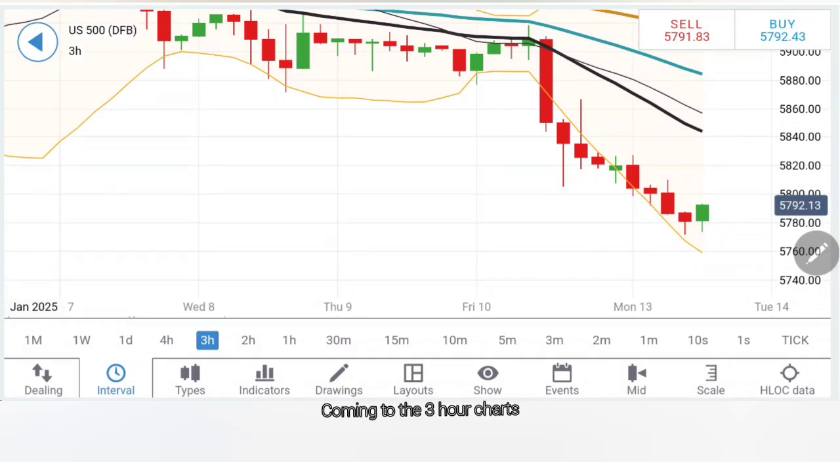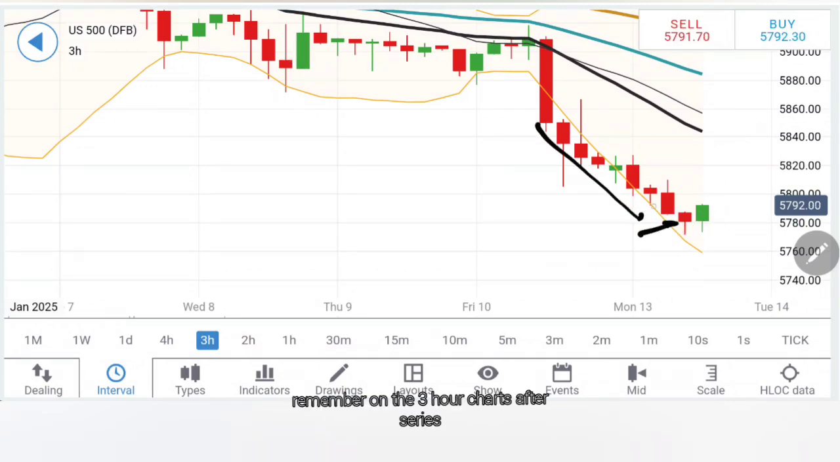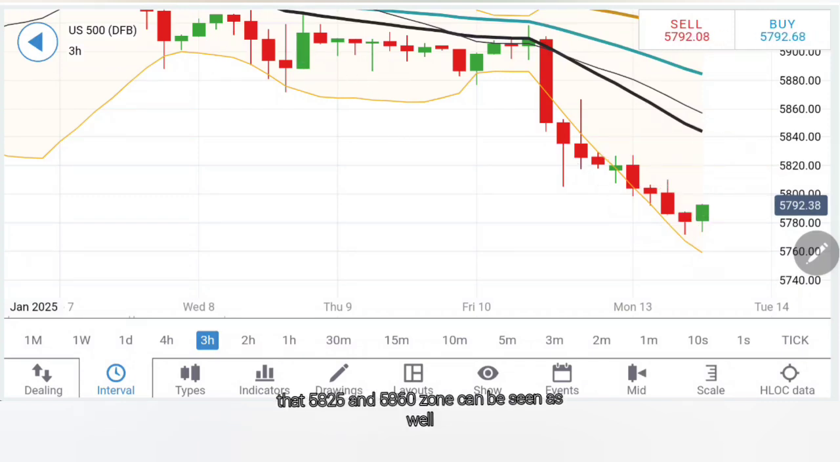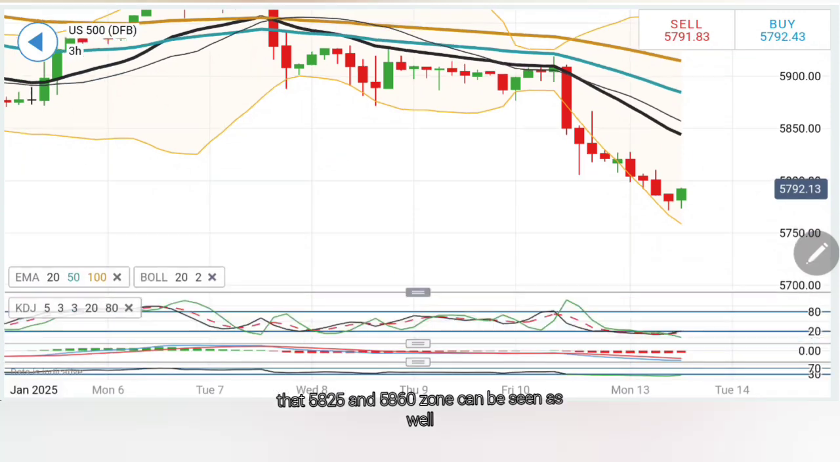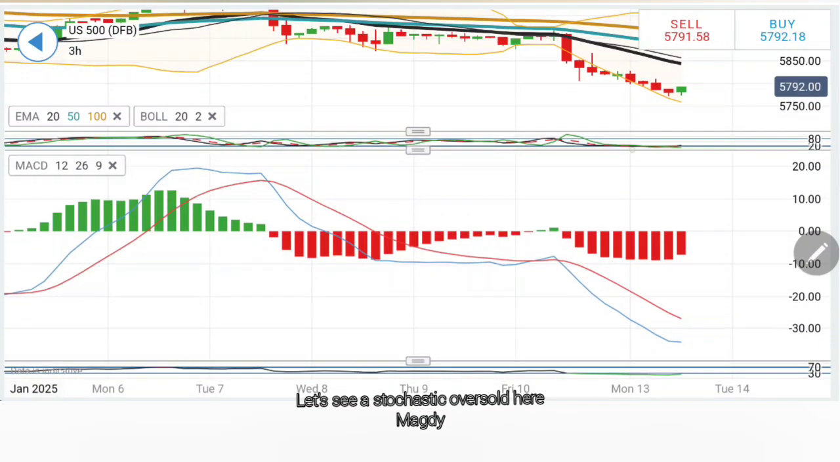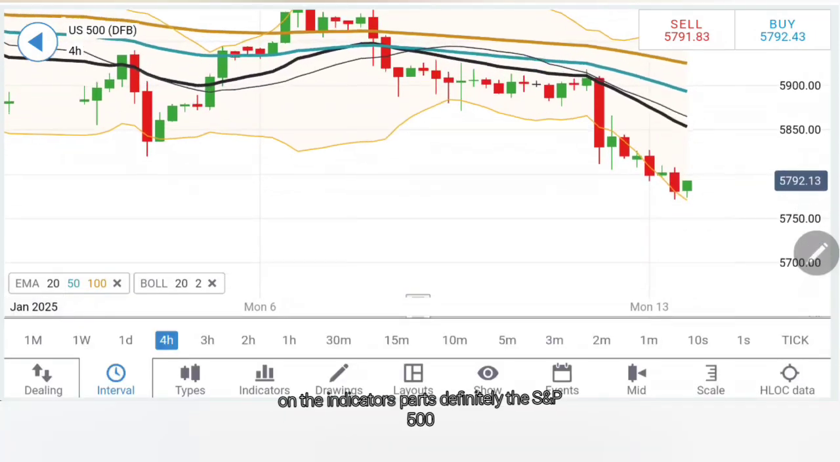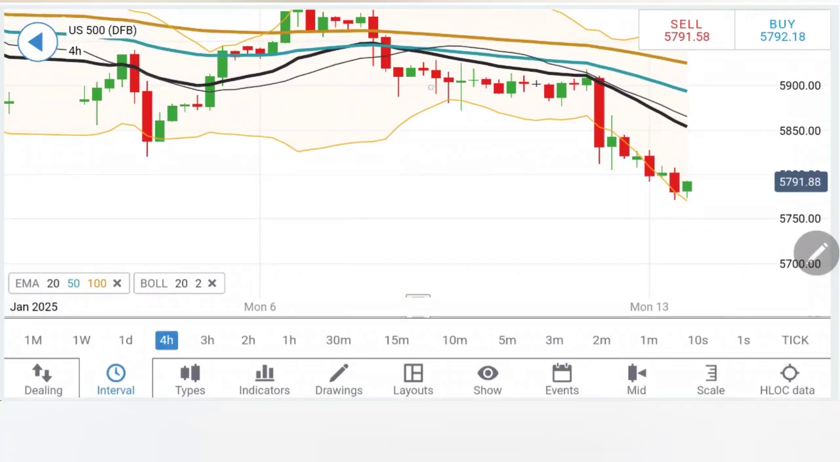Coming to the 3-hour charts, remember on the 3-hour charts, after a series of bearish candles, it is showing a reversal sign. It is possible that we may see 5808 here, and it is possible that the 5825 and 5840-60 zone can be seen as well. Let's see stochastic oversold here, MACD trading extremely bearish, RSI oversold. So on the indicators part, definitely the S&P 500 is trading extremely oversold. Likewise on the 4-hour charts.